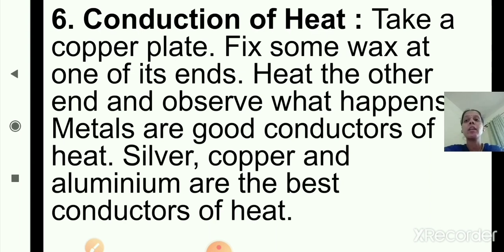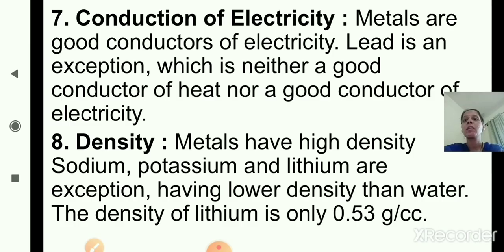Metals are good conductors of heat. Silver, copper and aluminium are the best conductors of heat. So this is the sixth property, conduction of heat. Now we'll move to the next property, that is conduction of electricity. Metals are good conductors of electricity.